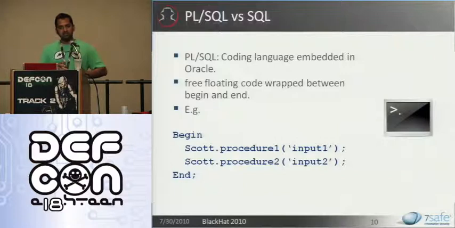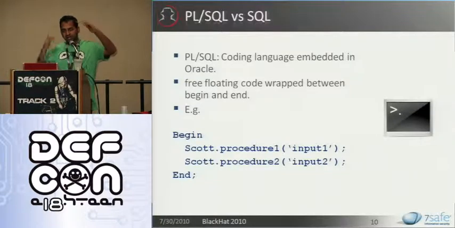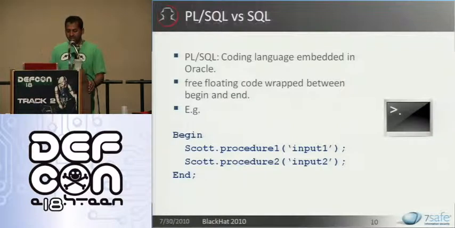Now, when it comes to exploiting SQL injections against Oracle database, it's important to understand that in Oracle there are two classes of this vulnerability, if I may say so. That's because Oracle has two coding languages. It has PL/SQL and SQL. PL/SQL is one coding language embedded in Oracle, which is really powerful. An easy way to understand PL/SQL is to consider this as free-floating code wrapped between begin and end. So you have begin, end, and in between that you can have n number of statements. So you can have procedure 1, procedure 2, and so on and so forth.